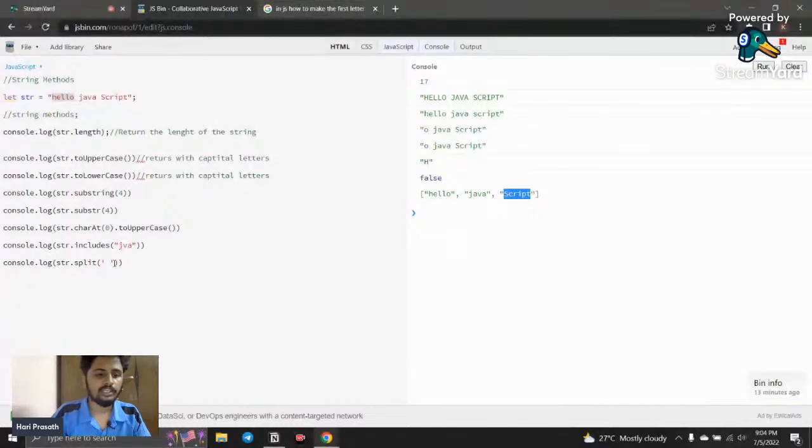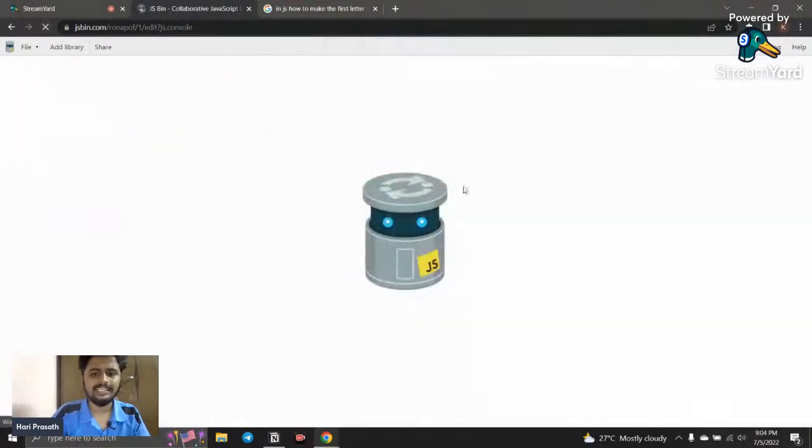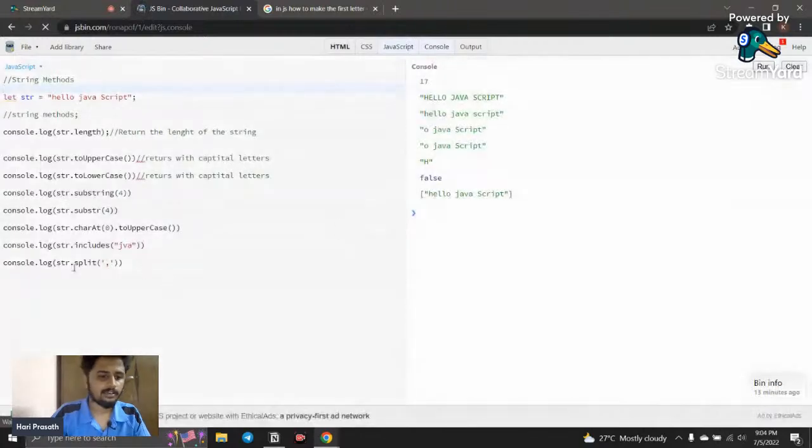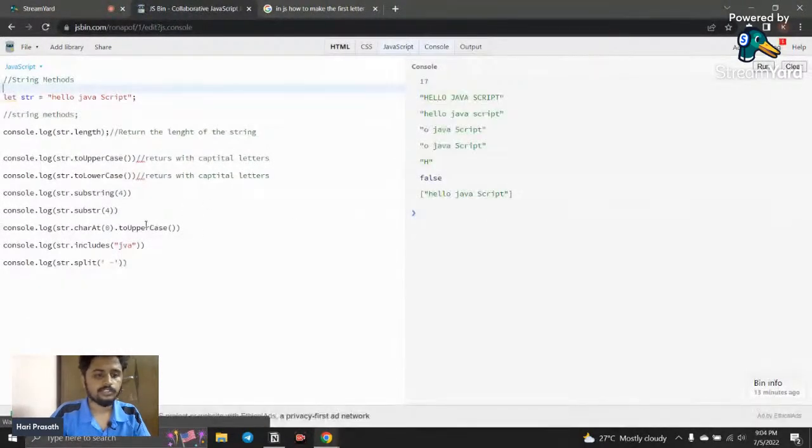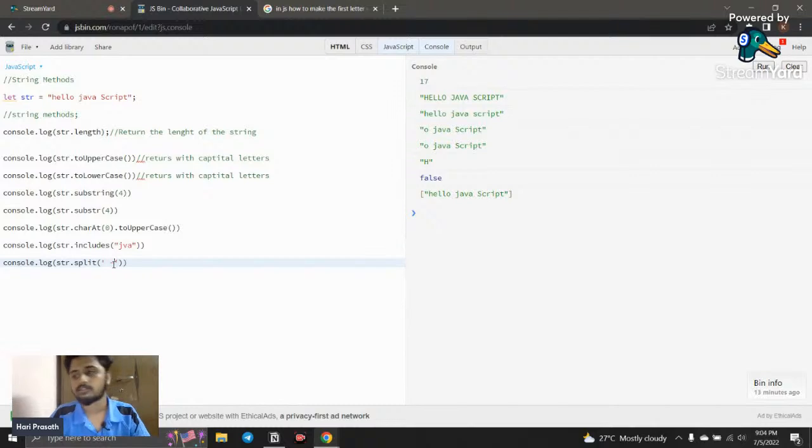Okay, and also you can separate it by using a comma, and each and every word is separated. Like, I just want to give a space here. Okay, and you can give whatever separators you want. I just give a dash here. Okay, so everything works fine. So these are the inbuilt methods that are going to be helpful. That is usually going to be helpful in the string methods.